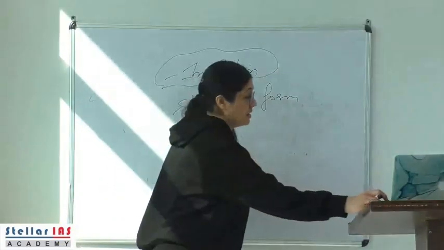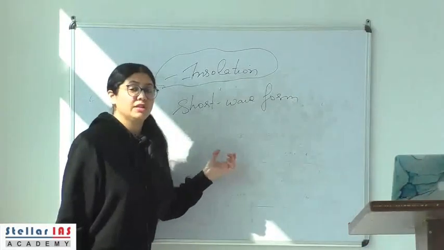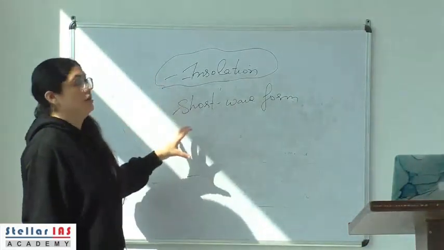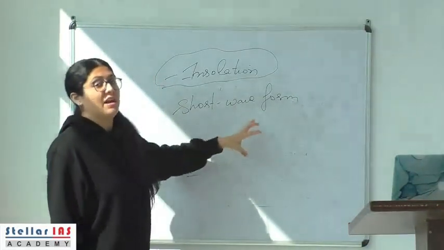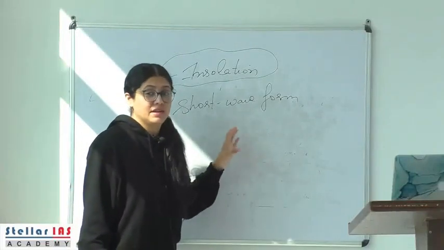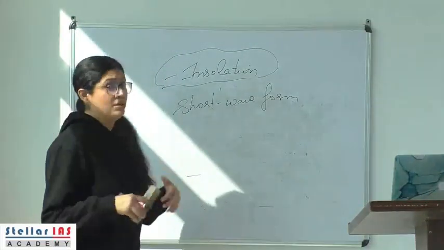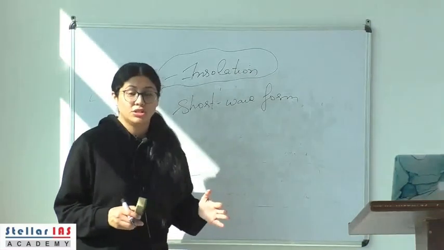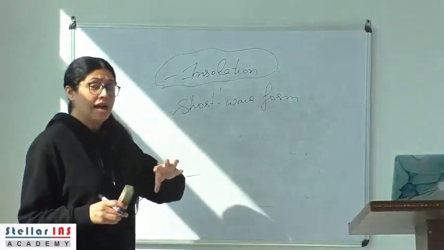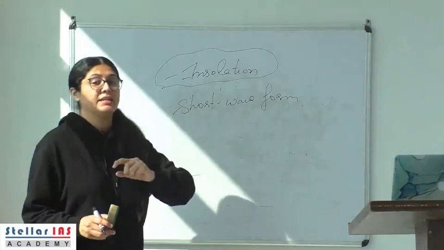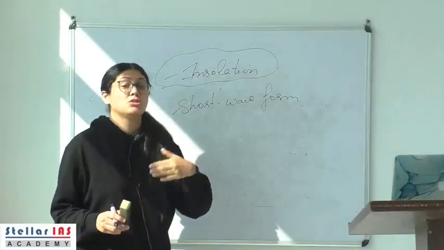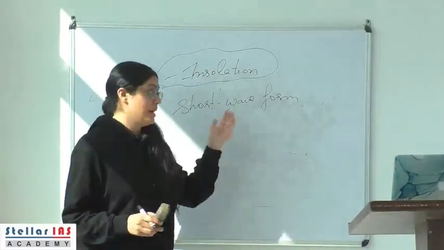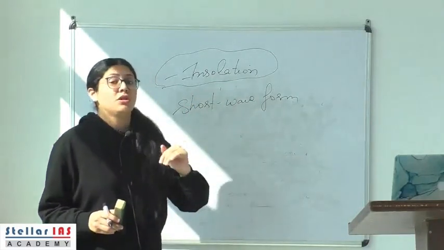Why this is important is because our atmosphere is transparent to most of the insolation because of the fact that it is short wave radiation. How is this important for the heating of the atmosphere? This has been covered in the climatology concept, that our atmosphere is indirectly heated by the terrestrial radiation, which is long wave radiation, and not by the insolation, which is the short wave radiation.